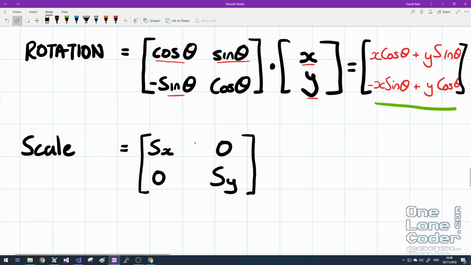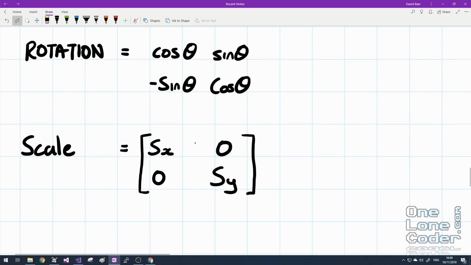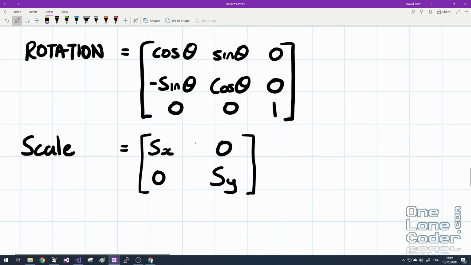These two equations are of course what we've just seen on the previous page, but you'll notice we need a third additional term to implement the translation. So let's just rewrite things a little bit. I'm going to extend the rotation matrix to accommodate the additional term. So it now becomes a 3 by 3 matrix. And when we do our multiplication, we're multiplying by x and by y and by 1. In this case, the third term would be 1 multiplied by 0, or 1 multiplied by 1. In either way, it's irrelevant.